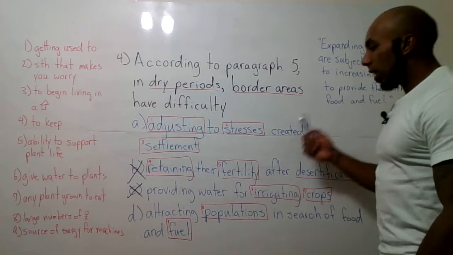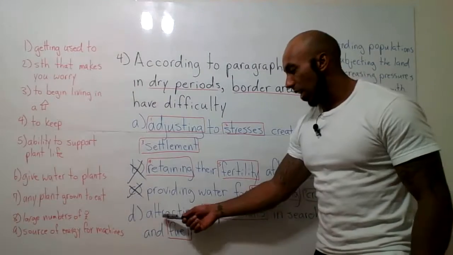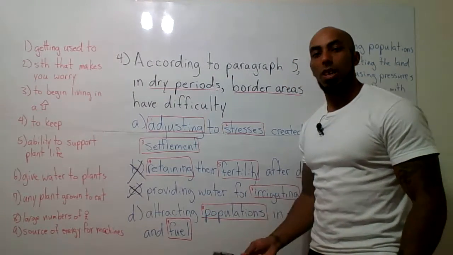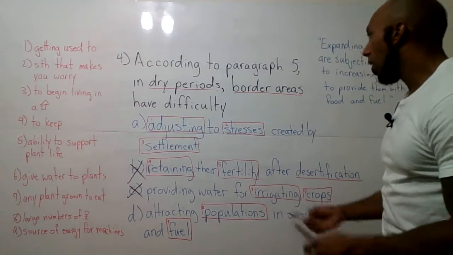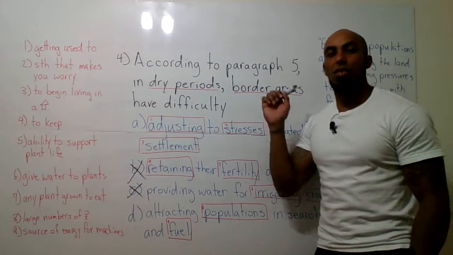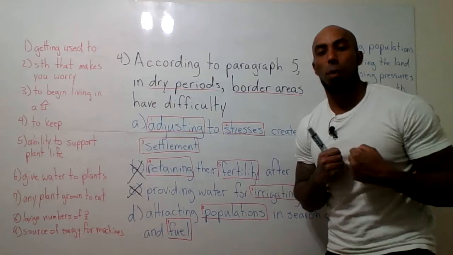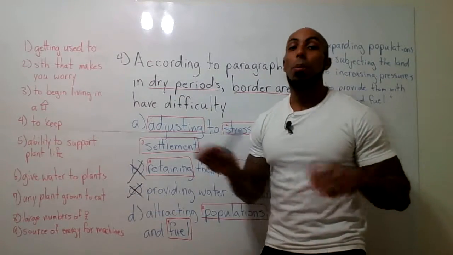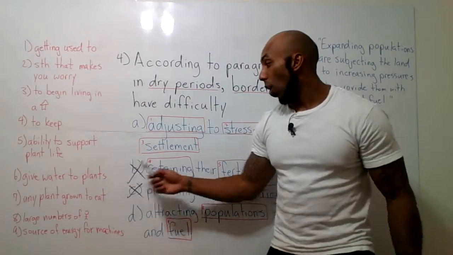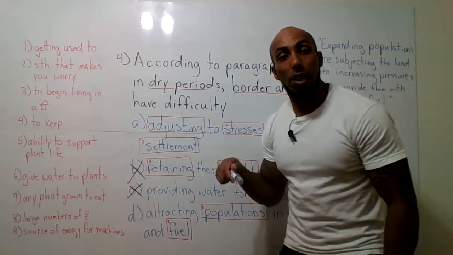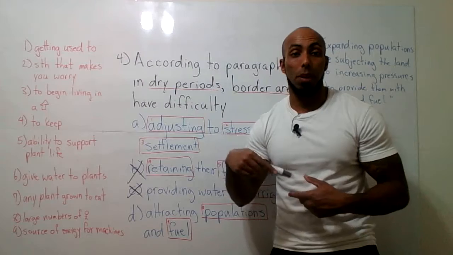But the paragraph doesn't say anything about attracting, which means making people want to come to that area, okay? It didn't say border areas have difficulty with making people want to come. It said nothing about people migrating or more people who are not already settled in that place coming to live in that place.